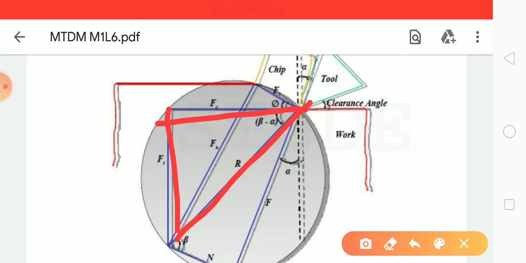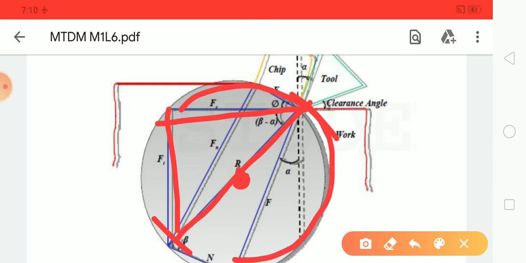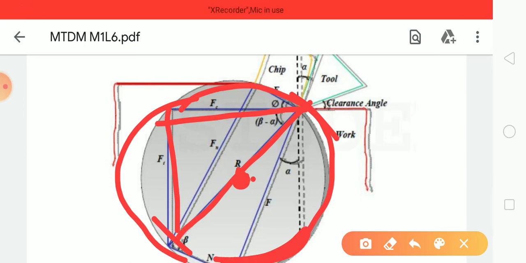Now fix a point at the center of this resultant line, and with that as the center draw a circle like this, taking half of the resultant's length as the radius.